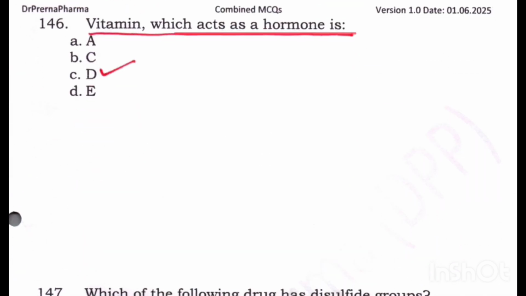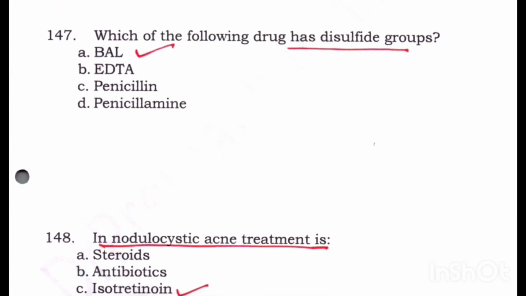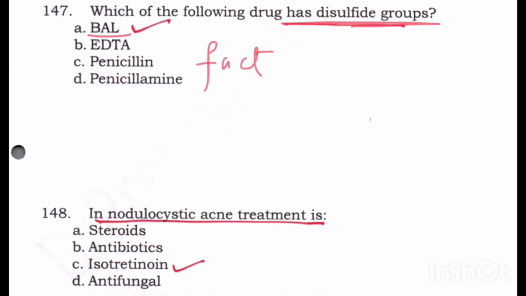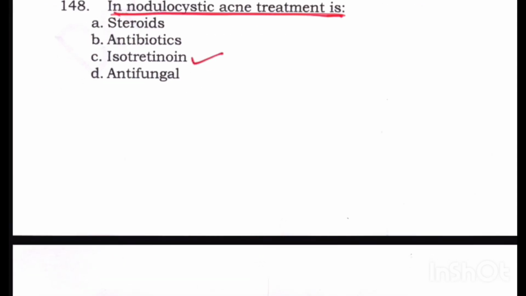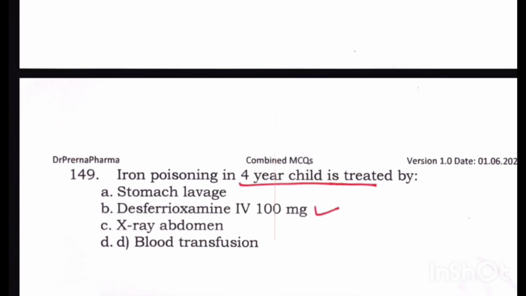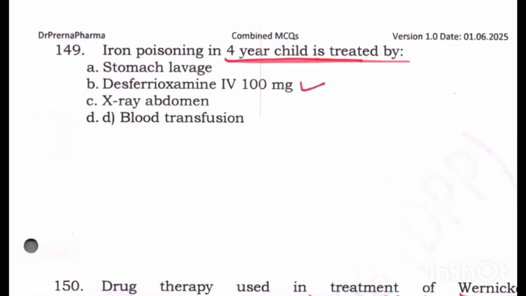Vitamin which acts as a hormone is vitamin D. Very simple question. Which drug has a disulfide group? ये factual question है, fact based question है. So that is BAL. In nodular cystic acne, treatment is isotretinoin, right? Iron poisoning in a 4-year-old child is treated by giving desferrioxamine intravenous 100 mg.